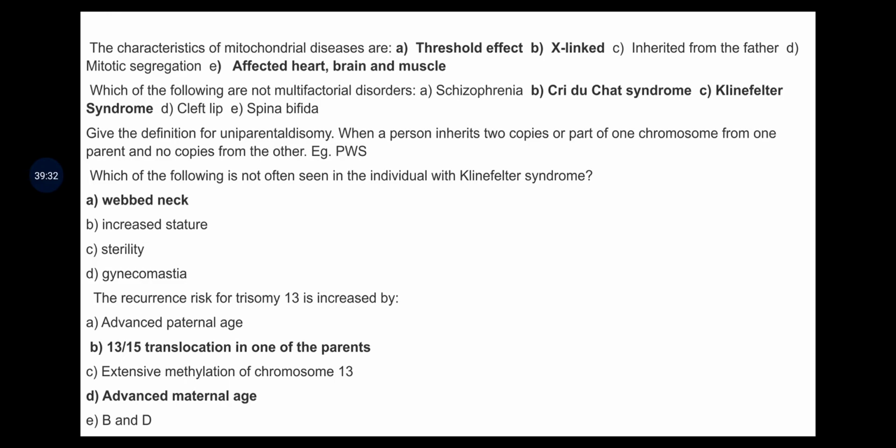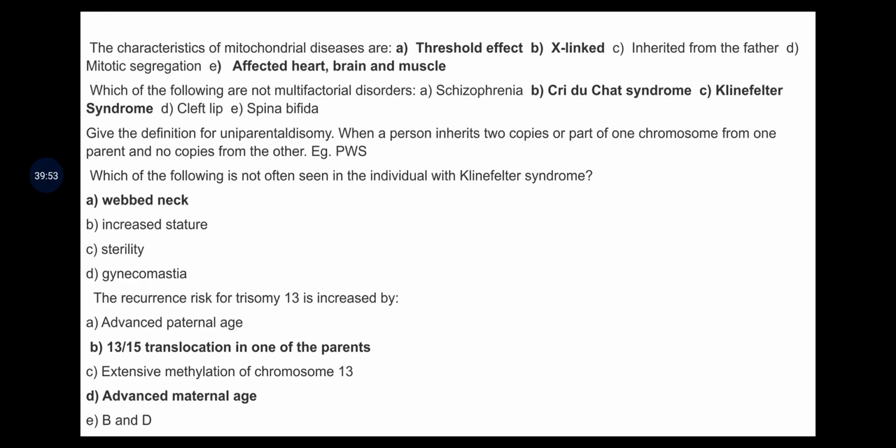uniparental disomy. When a person inherits two copies of a part of one chromosome from one parent and no copies from the other, example PWS. Which of the following is not often seen in an individual with Klinefelter syndrome? The answer is webbed neck.